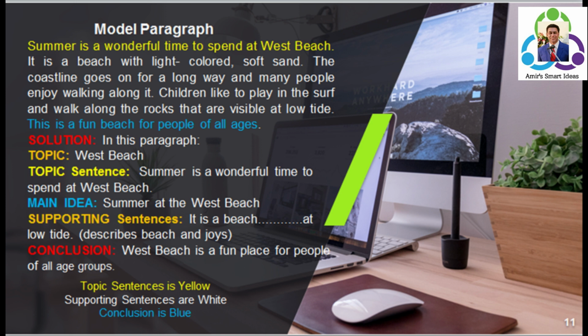Now, if we go with the solution or the analysis of this model paragraph, number one, we see that I have used three colors in this paragraph. The first sentence, Summer is a wonderful time to spend at West Beach, is in yellow color. The sentences from It is a beach with to low tide are in white color. And finally, the sentence This is a fun beach is in blue color.